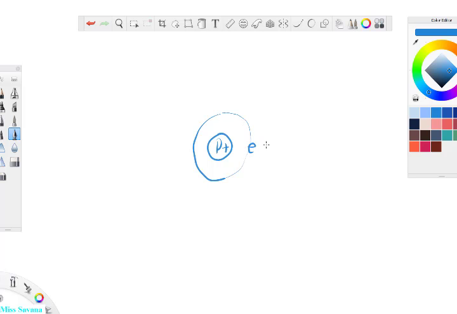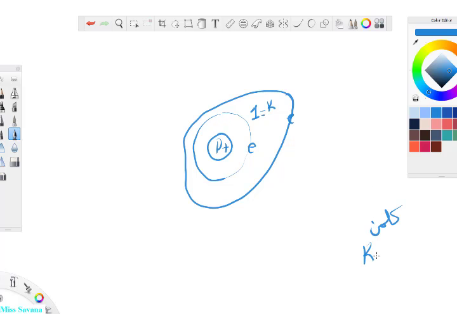Let's say this is the first energy level, which we call K, and this is the second energy level, and I'm going to call them K-L-M-N. So this is the L, which is number 2, principal energy level number 2. So why does this electron have higher energy than this one?